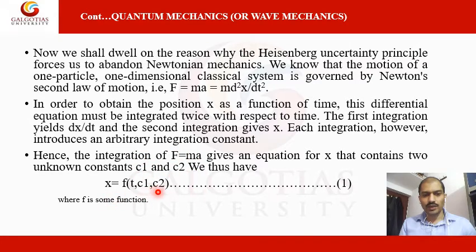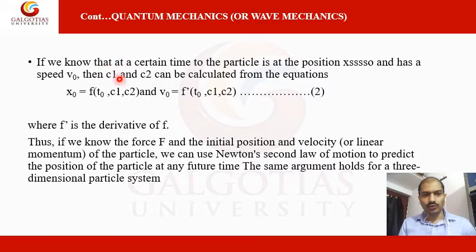If we know that at a certain time t0 the particle is at position x0 and has a speed v0, then c1 and c2 can be calculated from the equations x0 equals f(t0, c1, c2) and v0 equals f'(t0, c1, c2), where f' is the derivative of the function f.